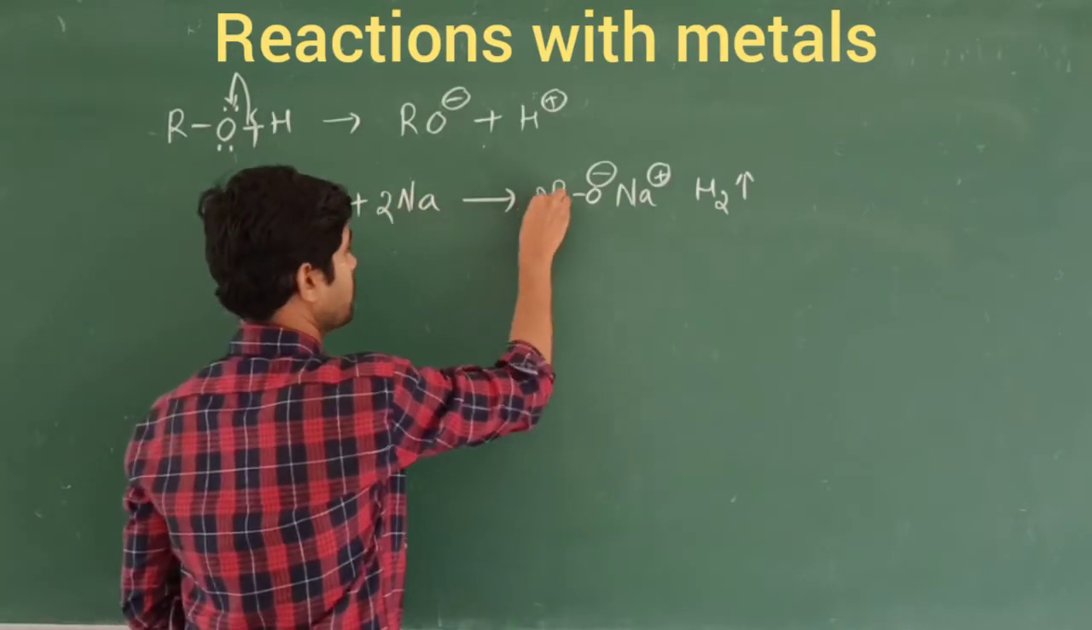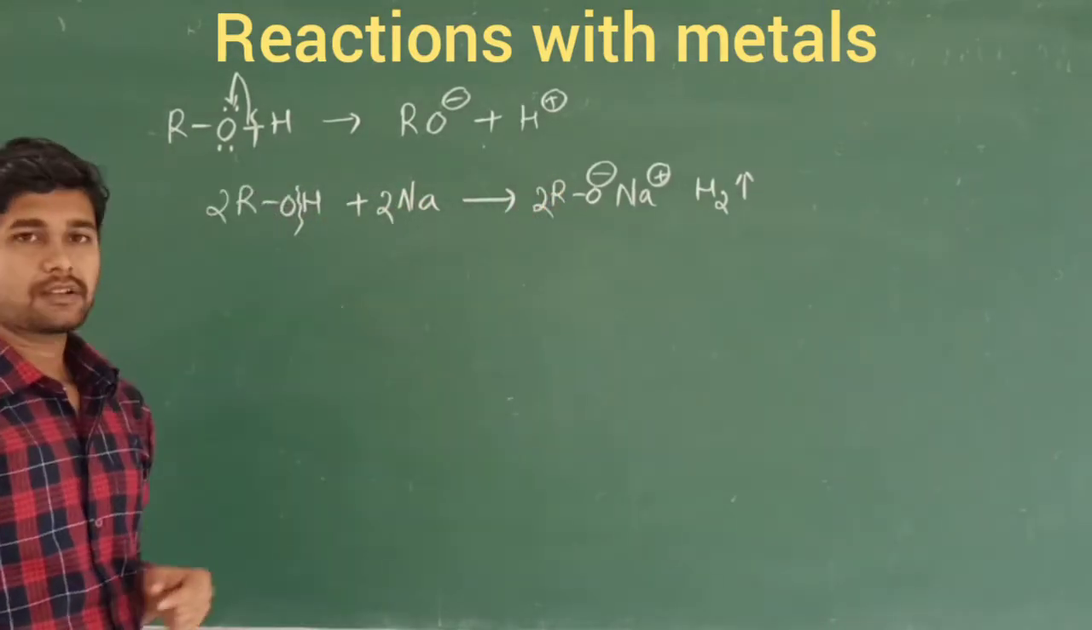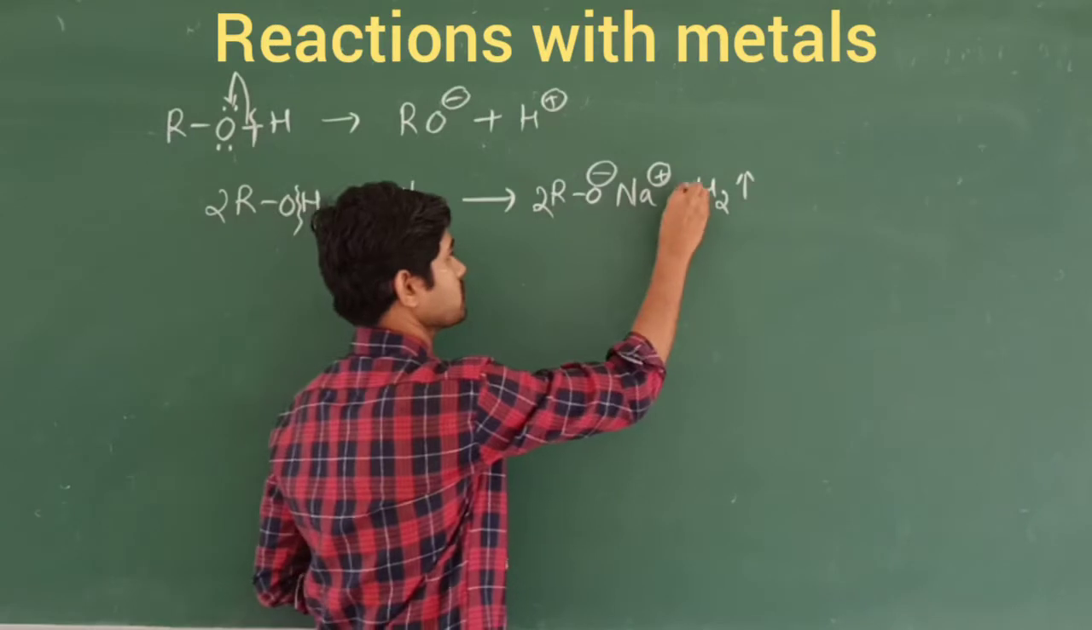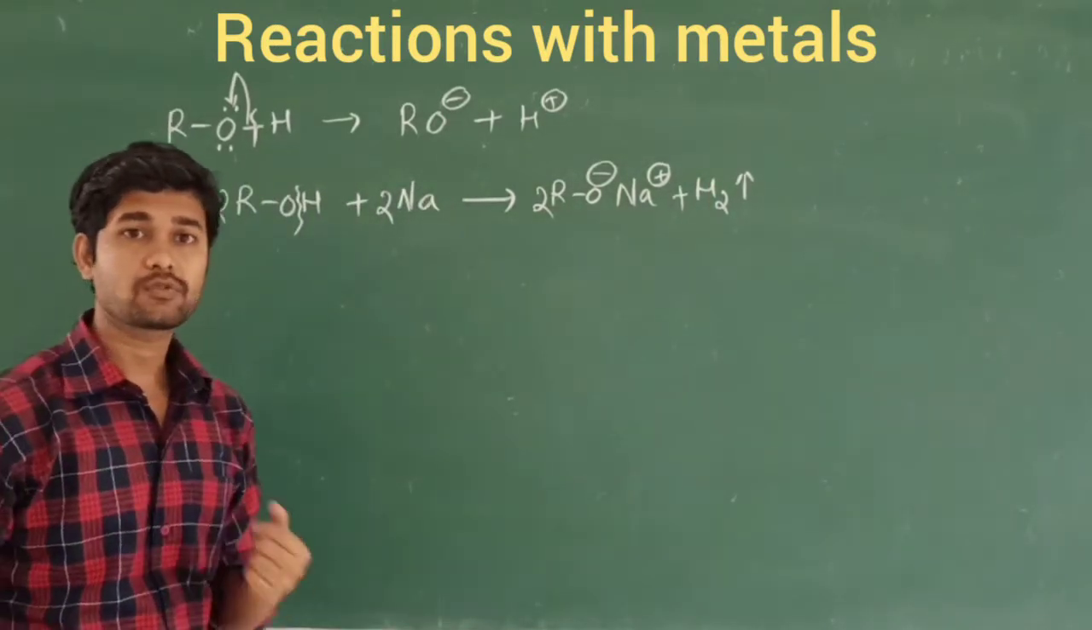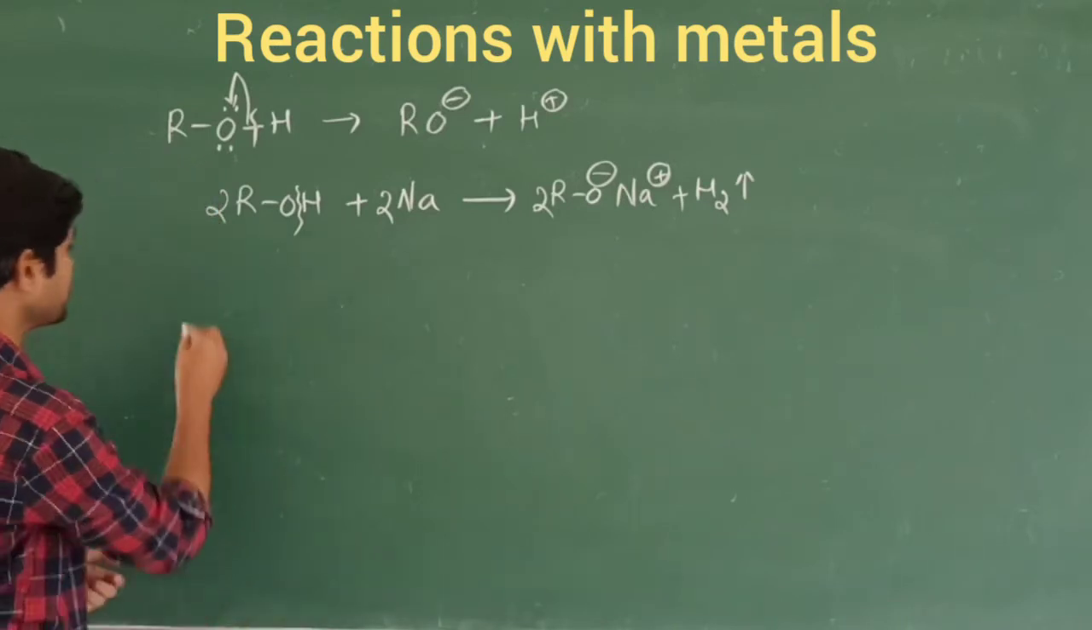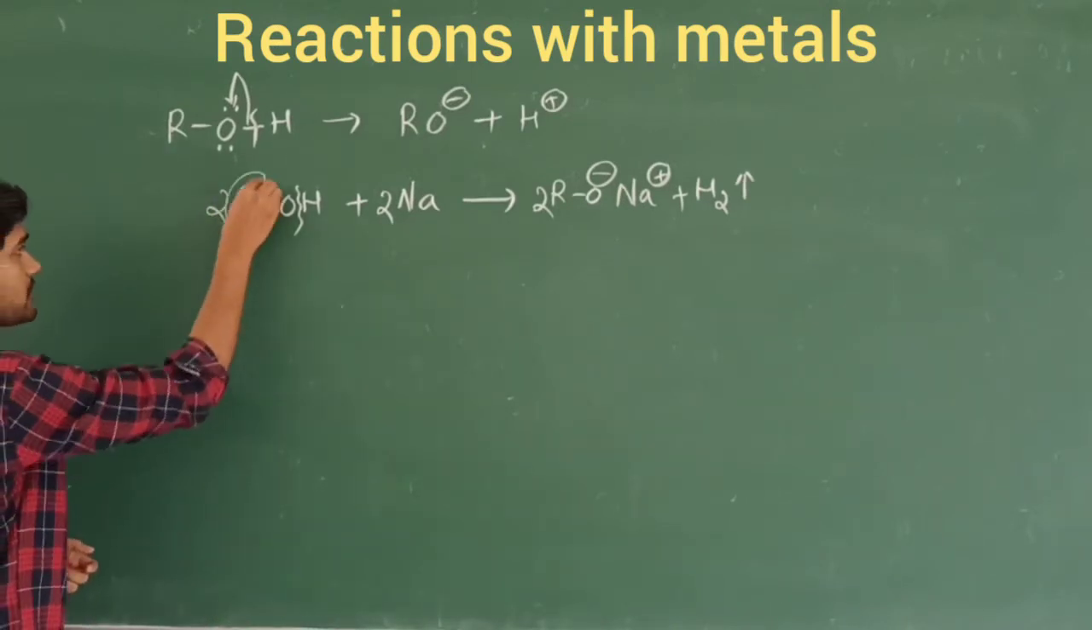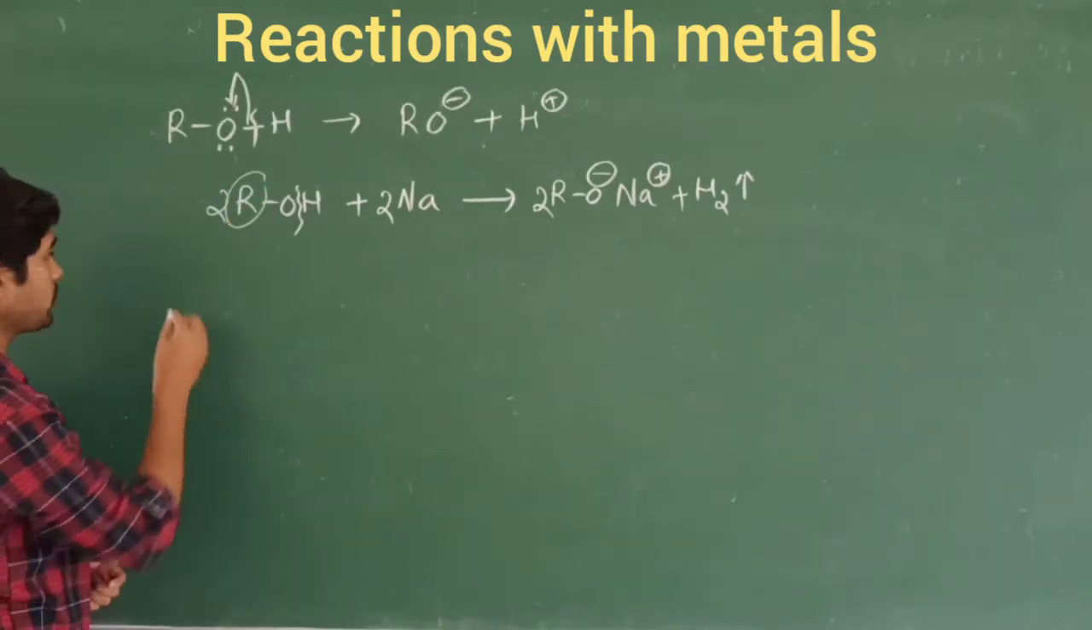So I am going to balance this equation. For this reaction, I will take one example. Instead of this R group, I am going to take the 2 carbon atom, that is called ethanol. Everything is the same, only I am going to replace this R with ethanol. That is 2 carbon atoms.